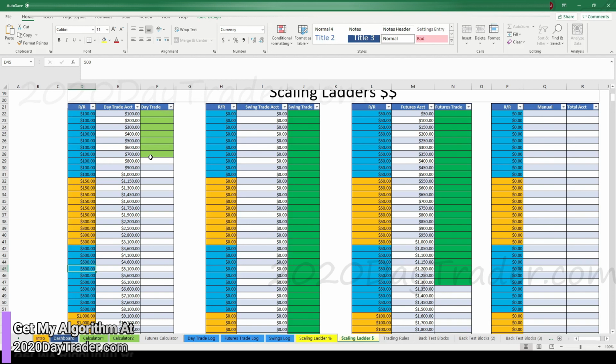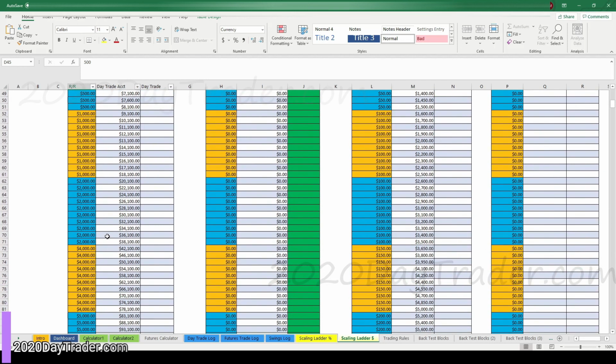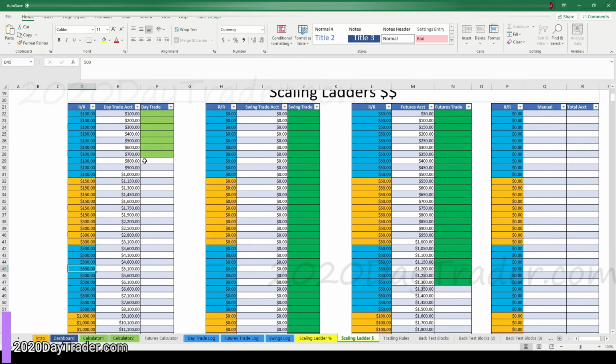Yep, still in the $100 range. Backed up a little bit here. So, yeah, we got a long way to go to climb all the way back. But really, it's 3 trades, and then we get to the 150 range, and then about 5 or 6 trades, and then we're in the 300 range, and then a few trades, and we're back right into the 500 range. So it could go fast, but fast will be like a few weeks to get back to this level. But once we get there, it's going to go boom, boom, boom, boom, money, money, money, money. But until we get there, it's a struggle.